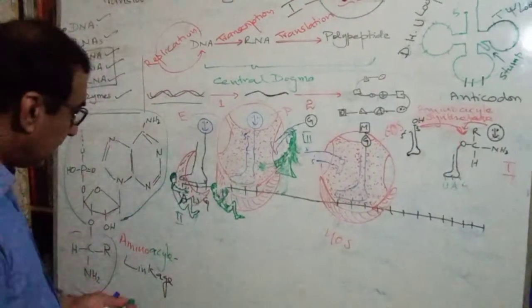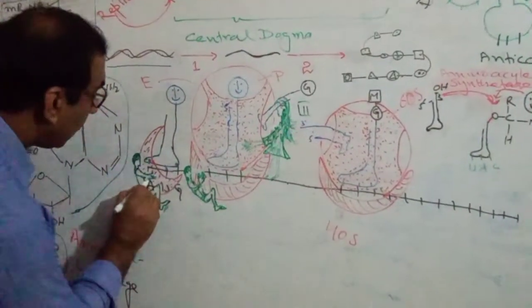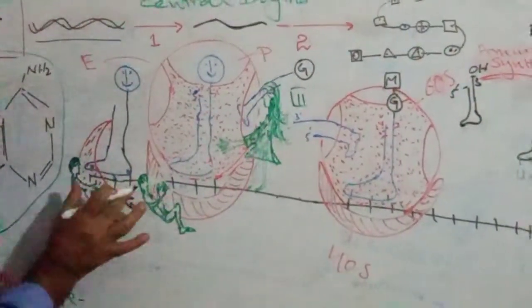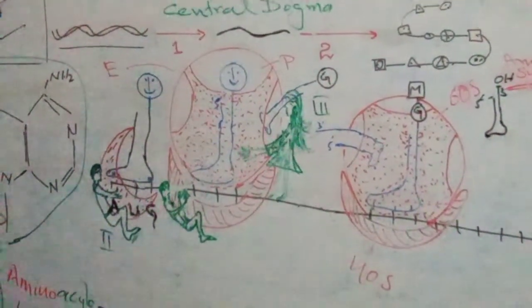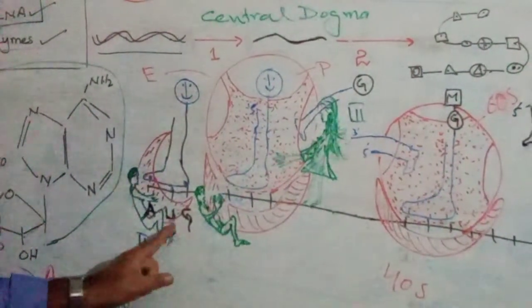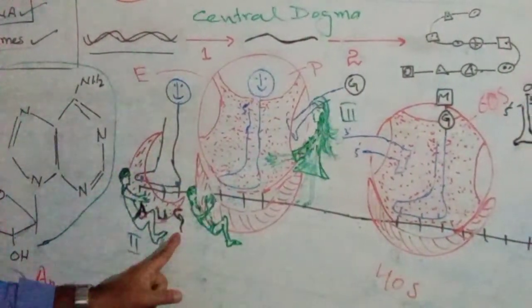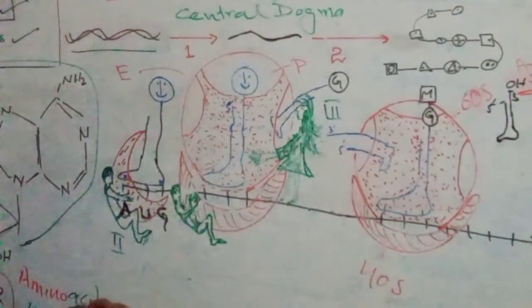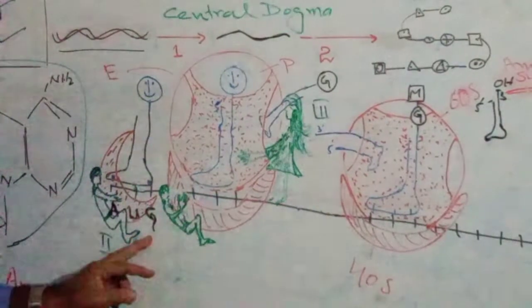This is the AUG. This triplet of nucleotides is AUG: adenine, uracil, and guanine. Always, the initiation codon is AUG.